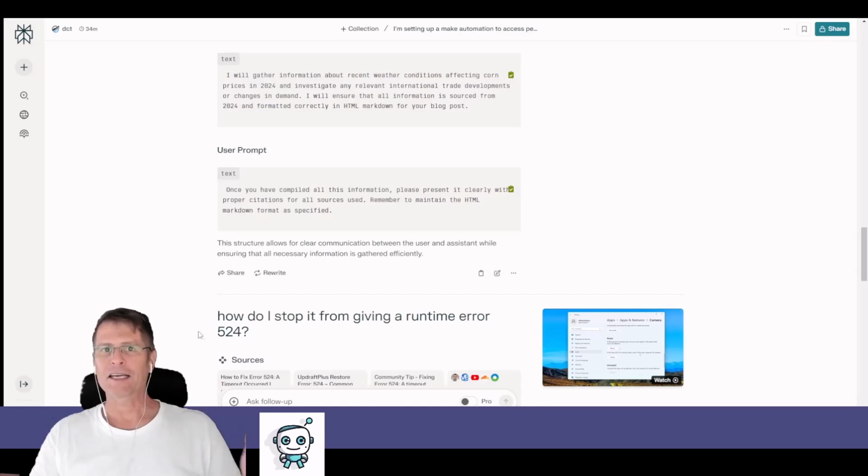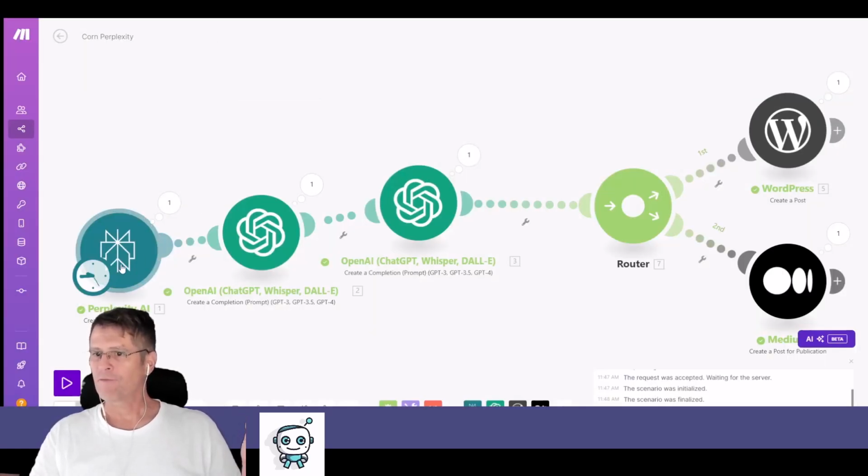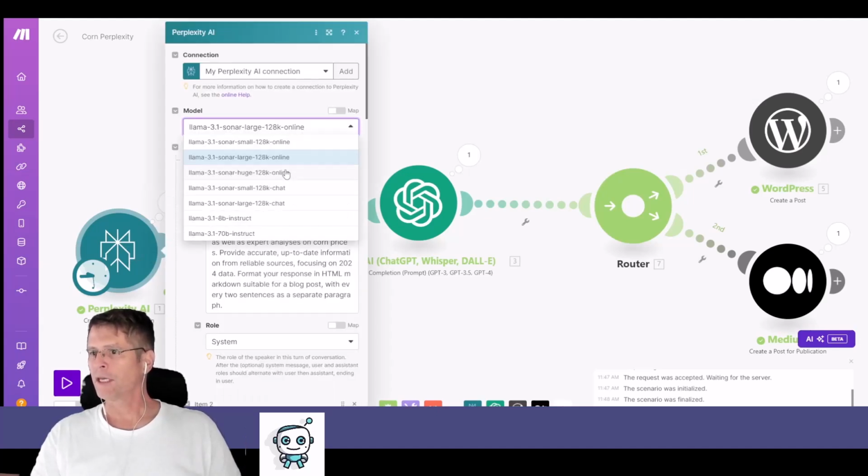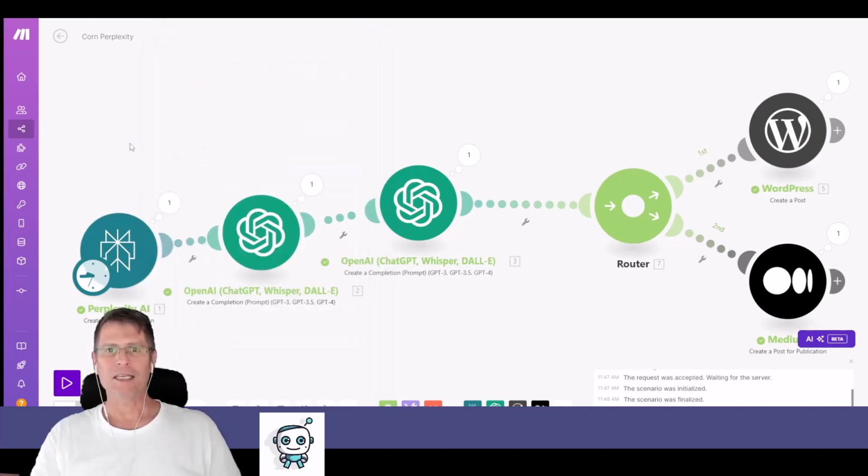I was getting a runtime error of 524, but I found that by changing the model that I was using here from the huge model down to the large model made the automation run all the way through.